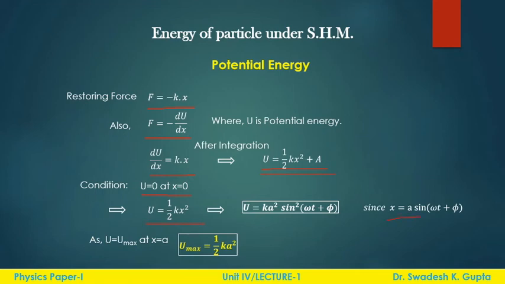As we know the value of x, the potential energy will be like this. To get the maximum value of potential energy, we have to put x is equal to a, because at the extreme ends there will be no motion and the potential energy will be maximum. So the maximum potential energy will be half k a square.